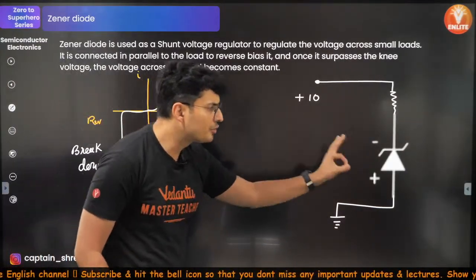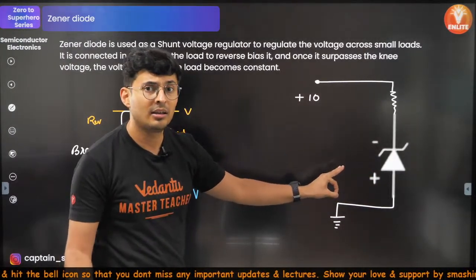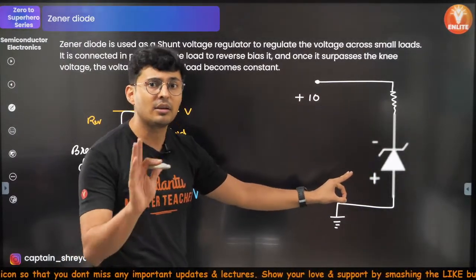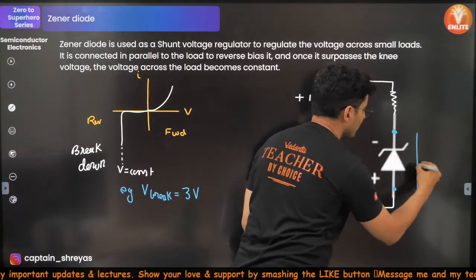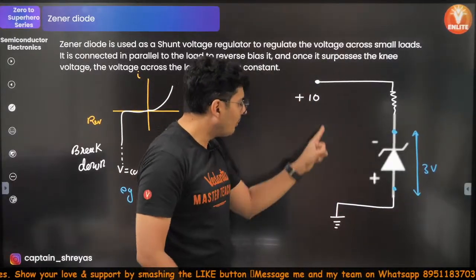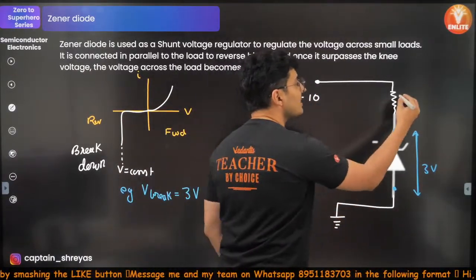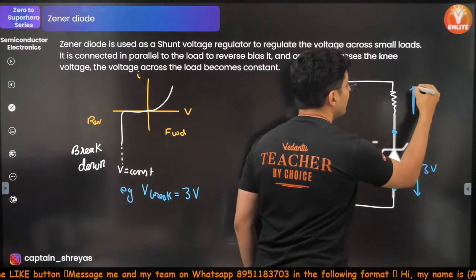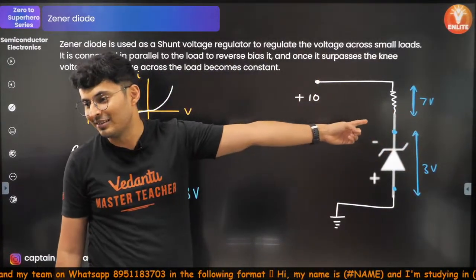No matter what you do, it's in Zen mode, it won't care. It will maintain 3 volts across these 2 points. You'll be like, sir, but you applied 10 volts. What happened to the remaining 7 volts? The remaining 7 volts will be dropped over here.